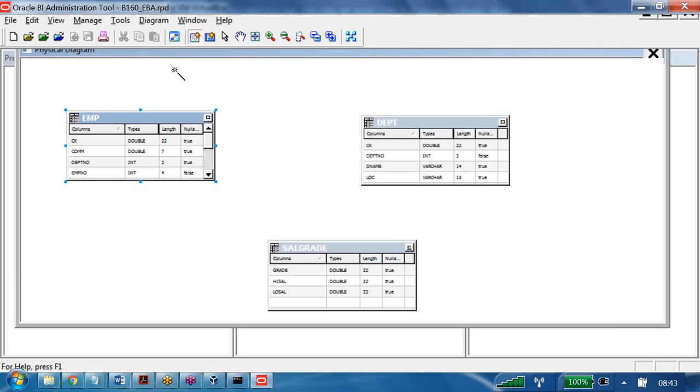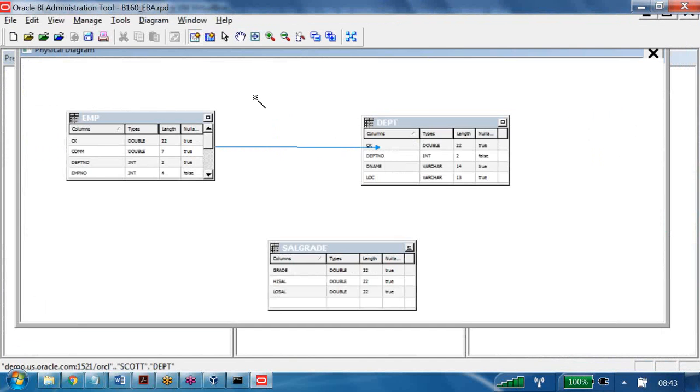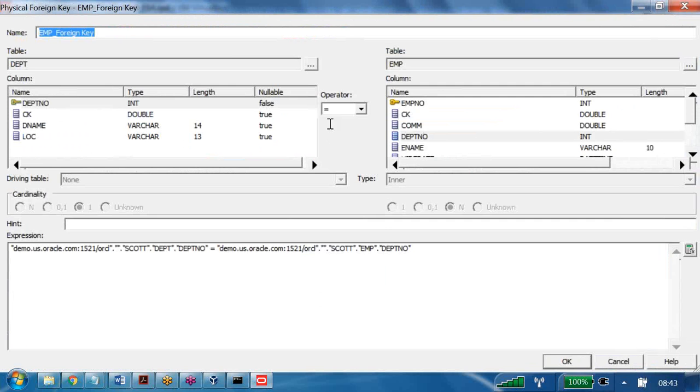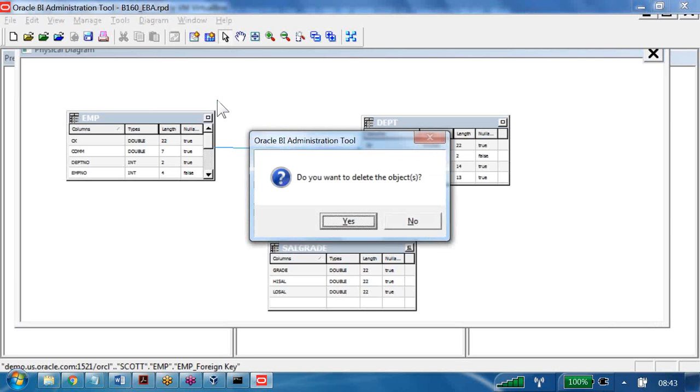It is a join symbol. With this join symbol, I can start with DEPT and end with EMP, or start with EMP and end with DEPT. Where I have to start and where I have to end, that is what I want to understand.